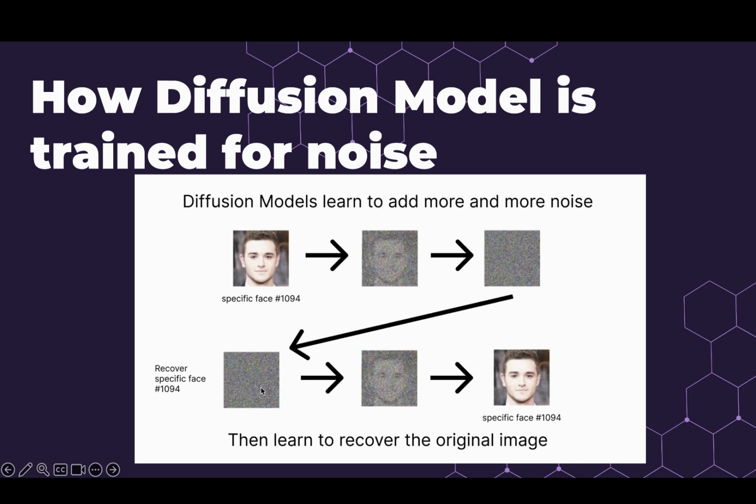Now we will ask the generative AI to remove some amount of noise, so it creates the next image, which is a little bit blurred. Now if we ask again to remove all the noise, it will create the final image, that is the original image. So this is just a basic understanding of how the diffusion model is trained in a reverse process. That is, it first learns to add the noise and then it learns to remove the noise. Okay, I hope I'm making sense.